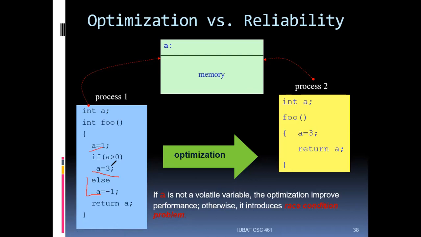The compiler has the ability to understand that, as I am assigning a equals 1, this line will always be executed. So there's no need for the if statement, and no need for the else statement. The compiler will remove all these unnecessary lines and make it like this: foo, again the same function, a is directly assigned 3, and then a is returned. This is optimized code. There's another term here called race condition problem. I'll come to that later, but this is the basic idea of optimization.